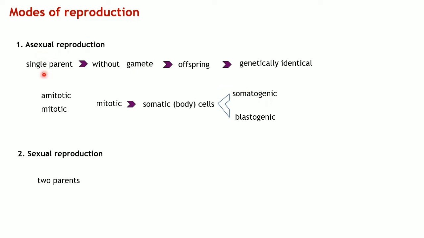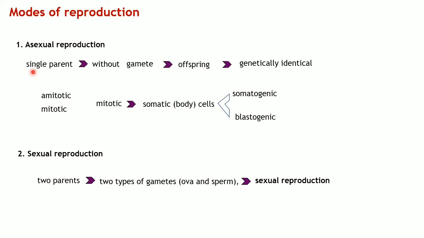Okay, now we have seen what is asexual reproduction, right? Now let's see what is sexual reproduction. Sexual reproduction involves two parents, I mean one father and one mother, who will also have gametes, two types of gametes, which are ovum and sperm. Finally, they produce a young one by undergoing different processes such as mitosis, and this mitosis continuously helps in the formation of different parts of a body in different individual organisms, which we will be talking about later in the next tutorial.